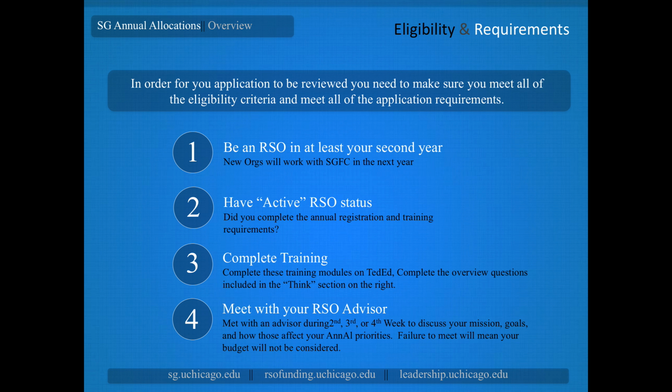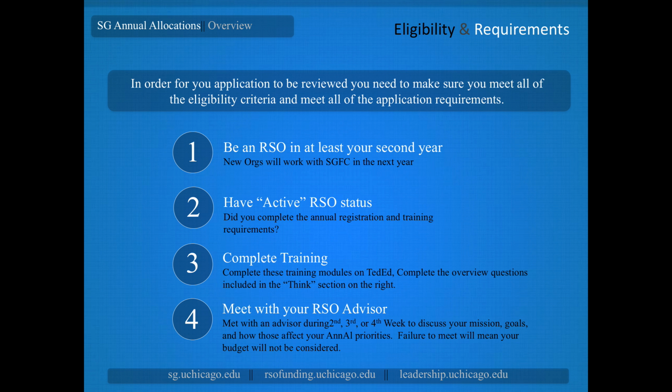There are several steps that you'll need to complete to meet the requirements to apply for funding through annual allocations. It's really important to take some time at this early stage and make sure to become familiar with what you need to do, as missing out on any of these steps can disqualify your application. Please note that this isn't the only opportunity for funding for next year.